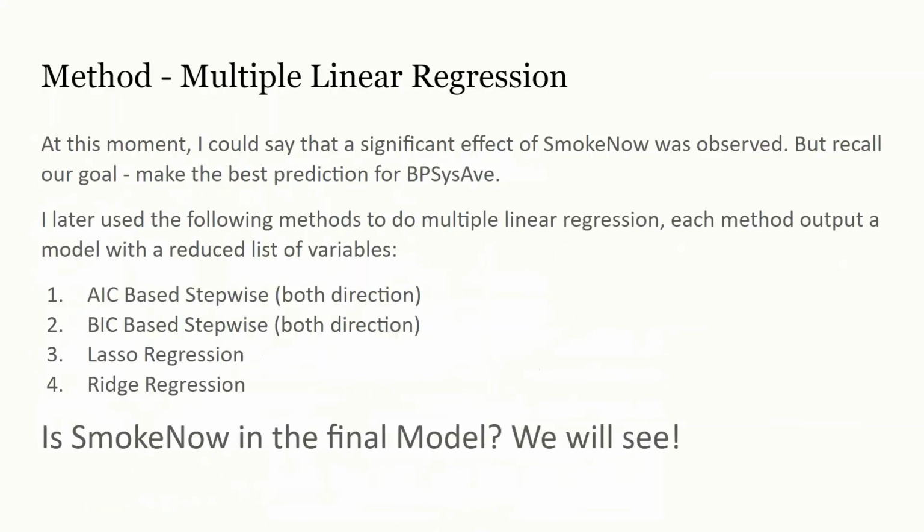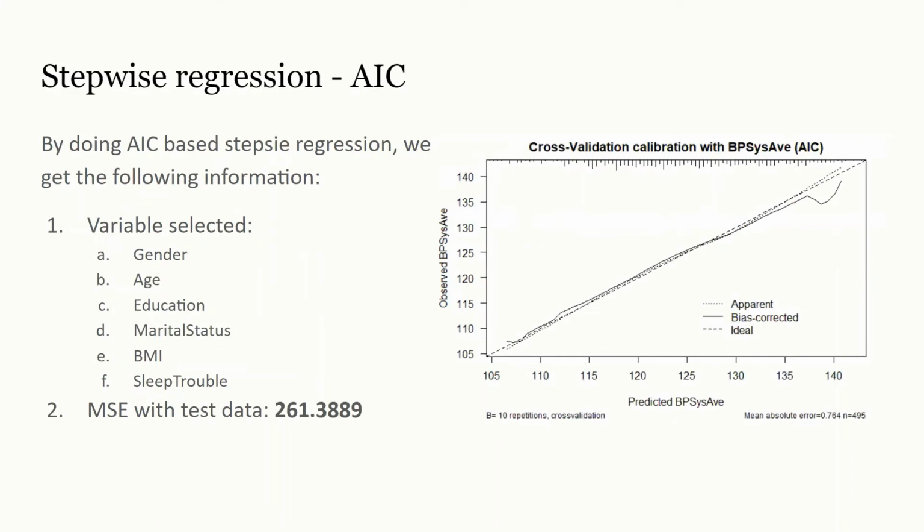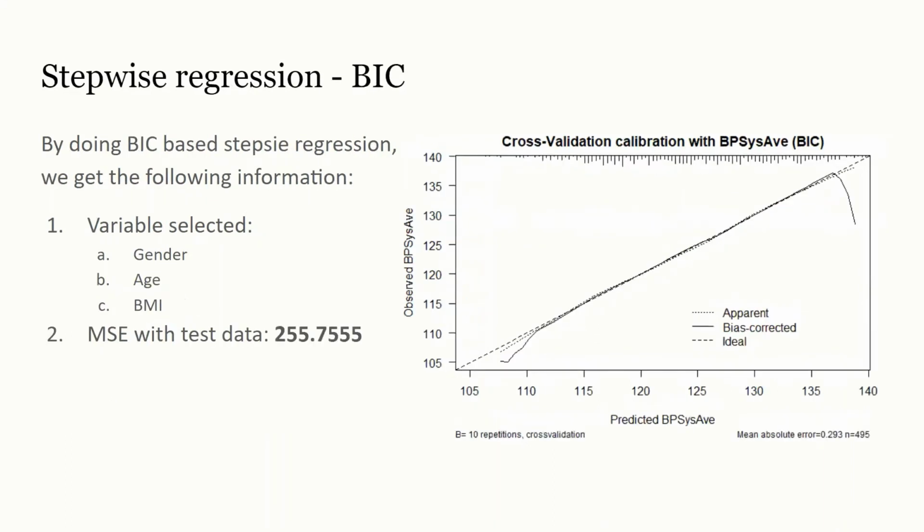To make a better model, I used some machine learning approaches: AIC, BIC, lasso, and ridge. This is the result of AIC. The cross validation part looks good. This is the result of BIC. The cross validation is good, except the last part. And the mean square error is lower.